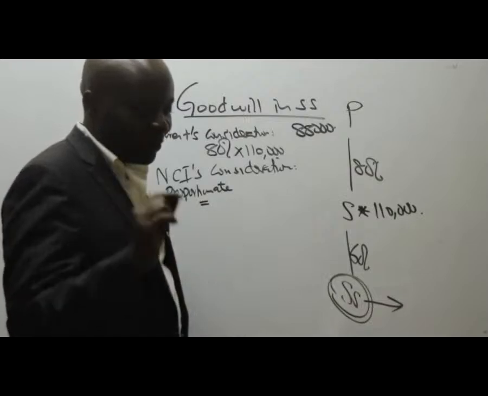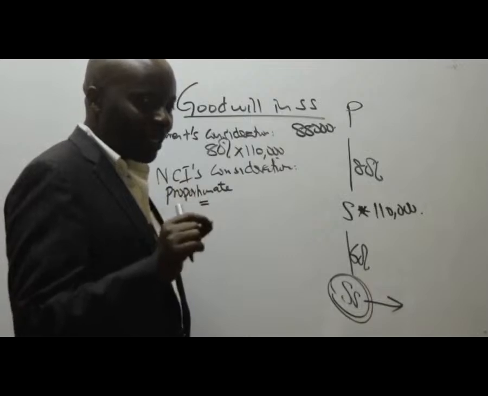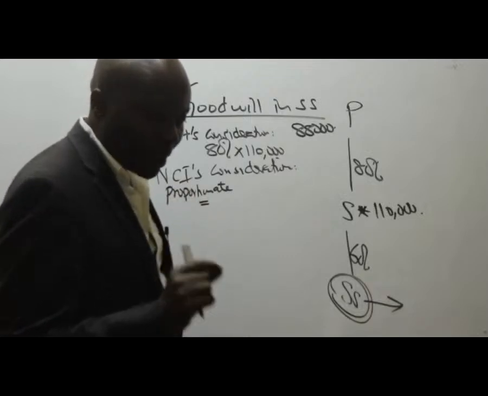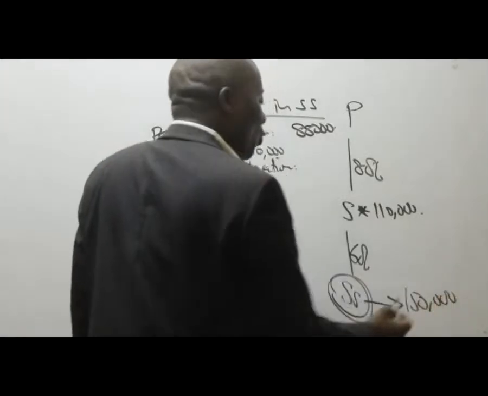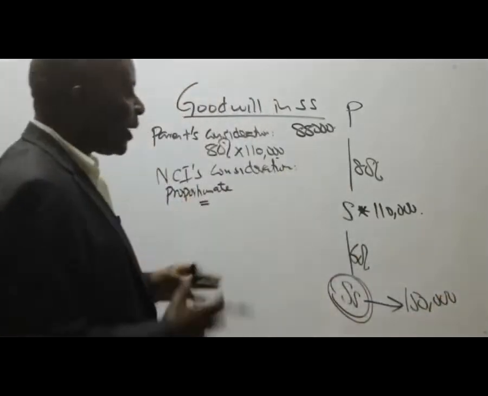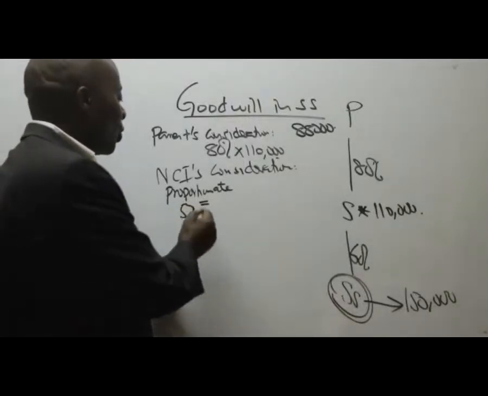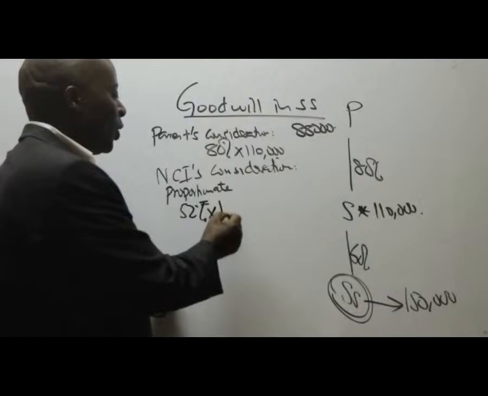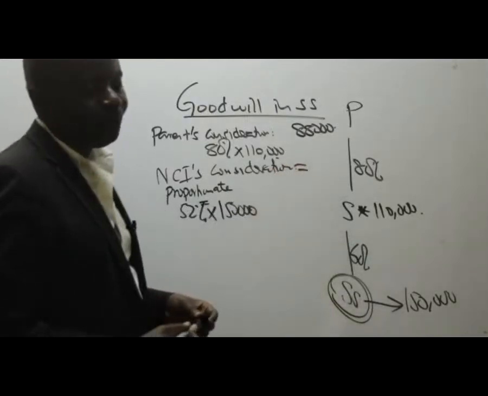Sorry, I never asked very well. Net assets of SS at acquisition is 150,000. And then the group NCI under SS, you guys gave me 52, so it should be 52% of this 150,000. Could you kindly give me this figure?